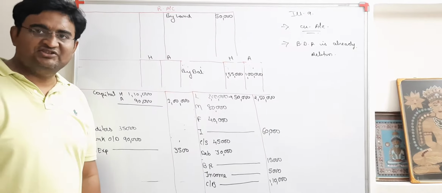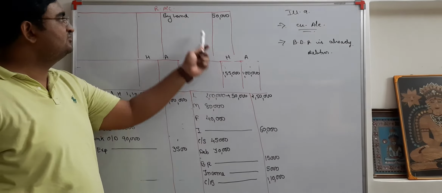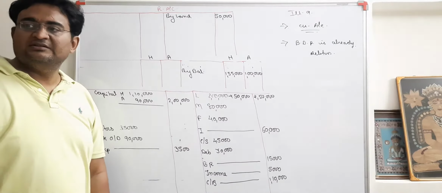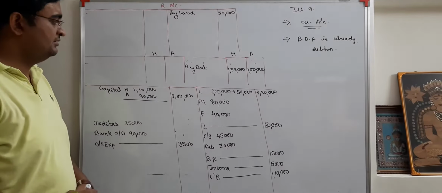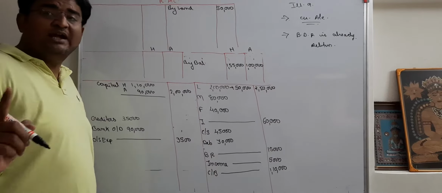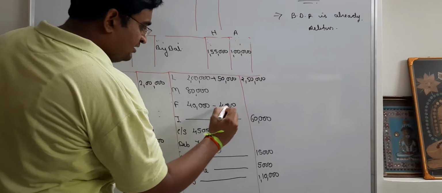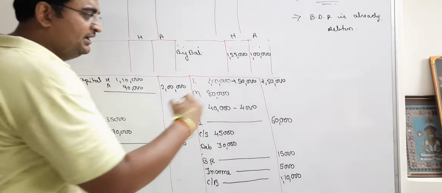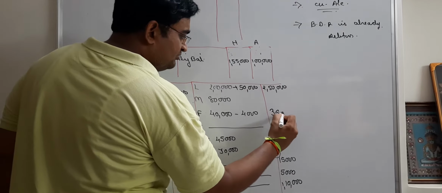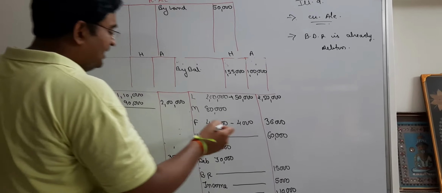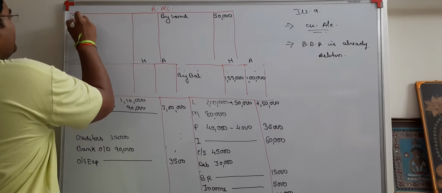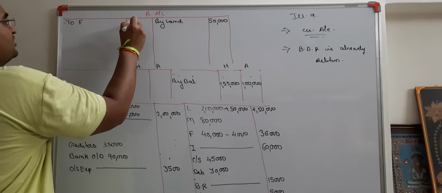So land is to be increased by 25%, plus 50,000. Furniture value is to be decreased up to 90%. That means minus 4,000. 10% you will be deducting, 90% will be coming outside. So that comes to 36,000. Minus on the opposite side to furniture, 4,000.